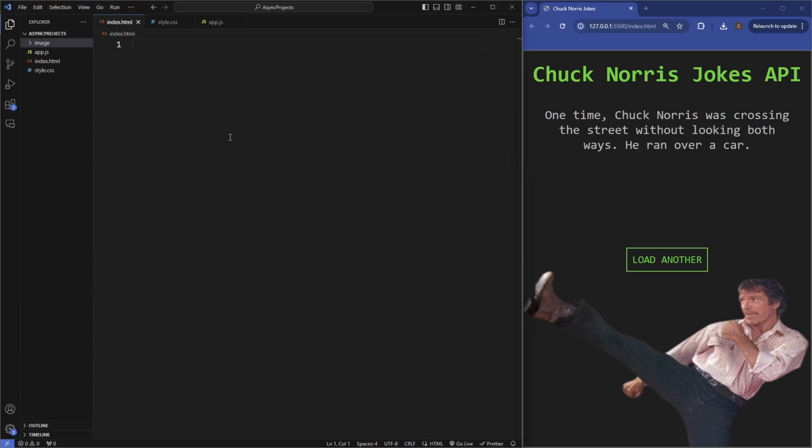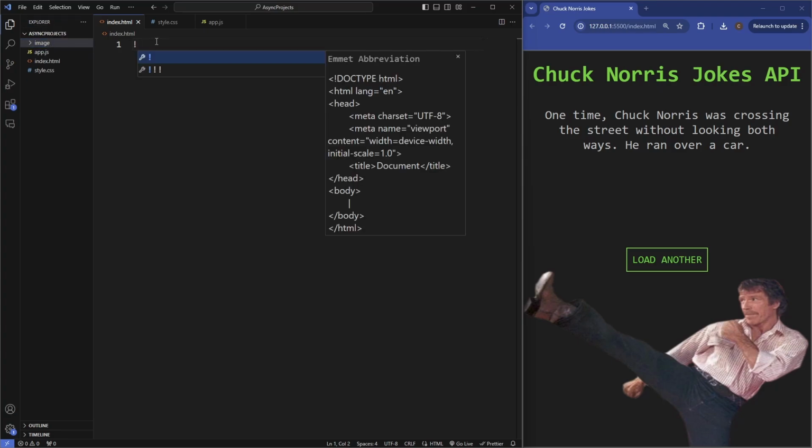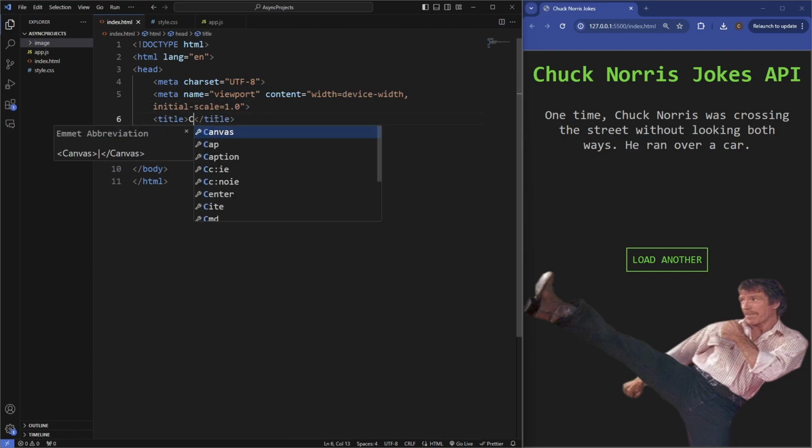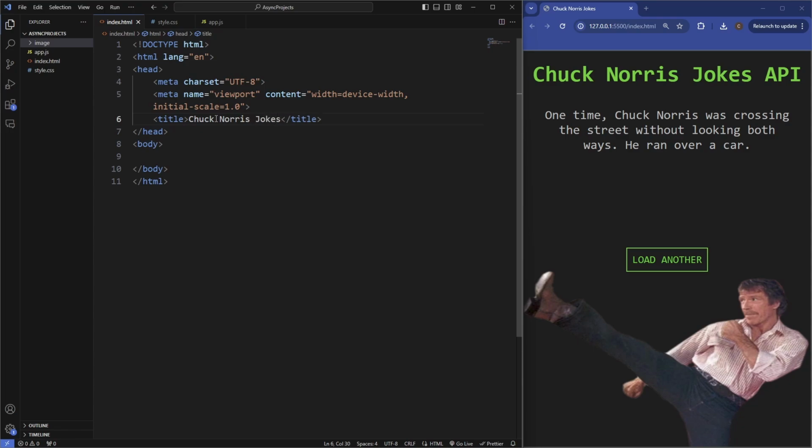We've got Visual Studio Code open here, so it's a fresh, empty project. We've got an index.html file, a style.css file, an app.js file, and then also the image folder, which has this image of Chuck Norris. The first thing we want to do in the index.html is just build the structure of the project. So we'll just say here, Chuck Norris jokes.